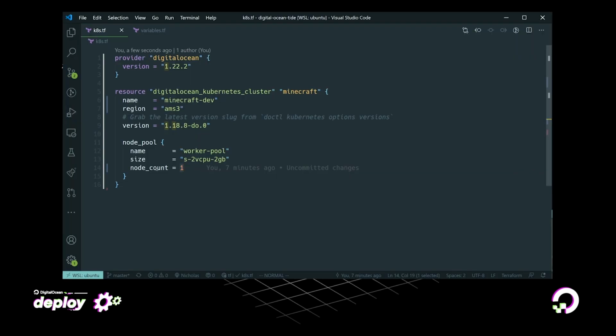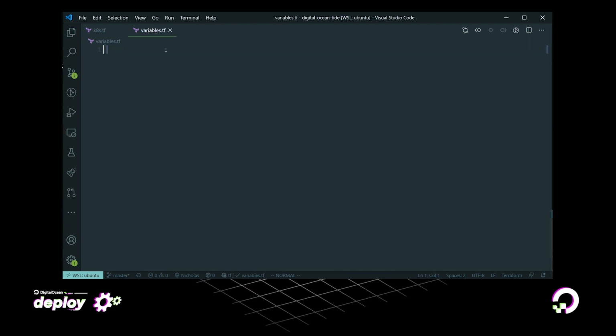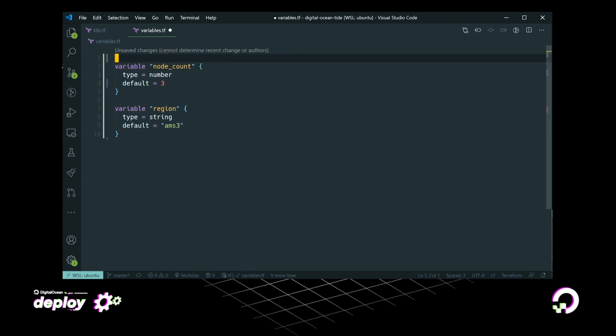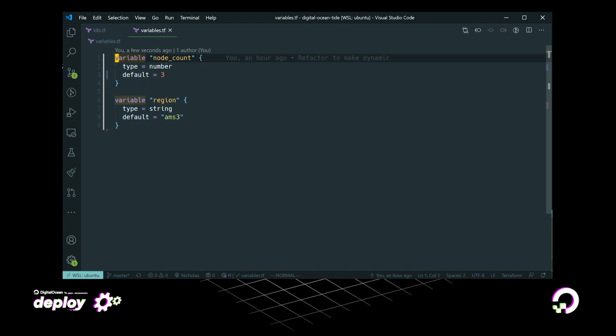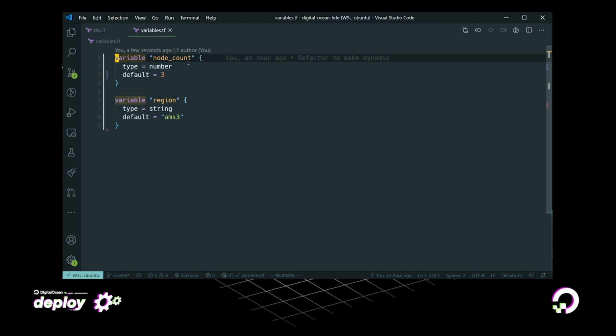So I could just update this node count in here, and I could change it from 1 to 3, but this is actually a pretty good opportunity to show you how to make configuration dynamic. And we do that with variables. So a variable is another stanza block, and you can see here I have a variable called node count, which is of type number, and it has a value of 3.